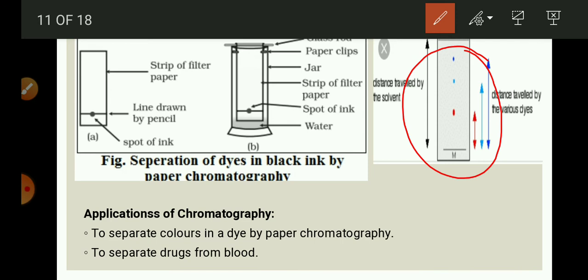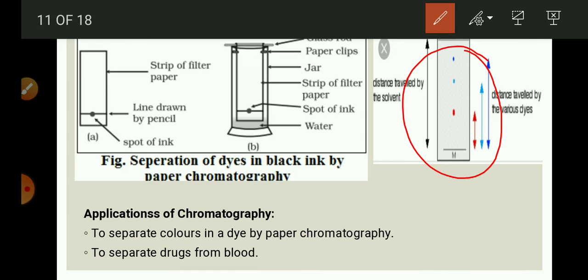What according to you can be the reason for the rise of the colored spots on the paper? See, the ink that we use has water as the solvent and the dye is soluble in it. As water rises on the filter paper, it takes along with it the dye particles.